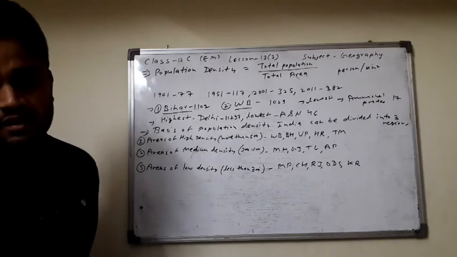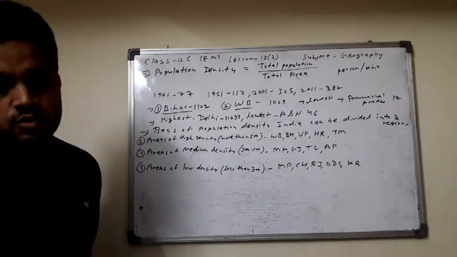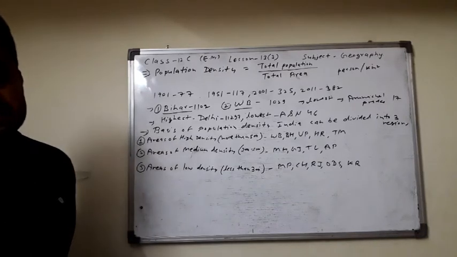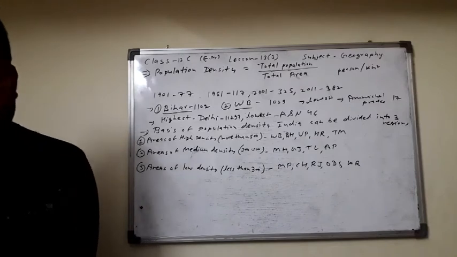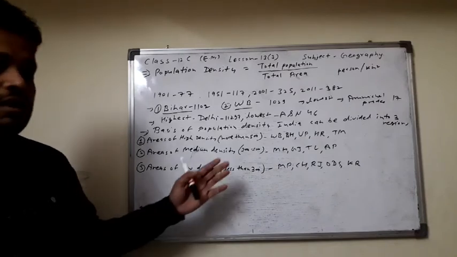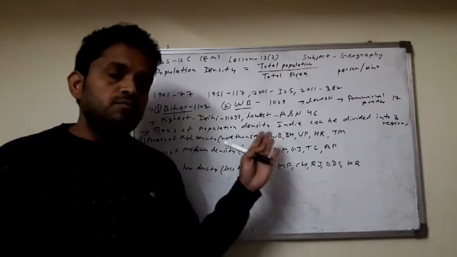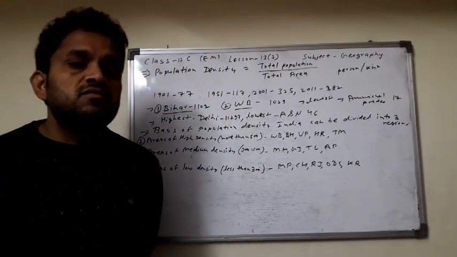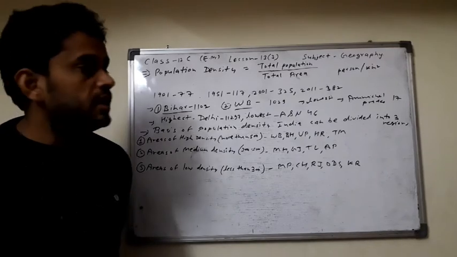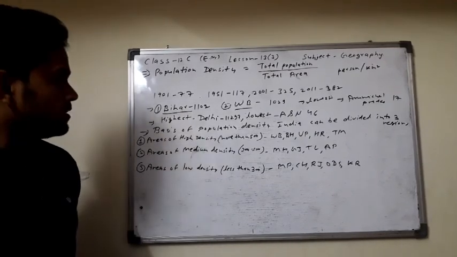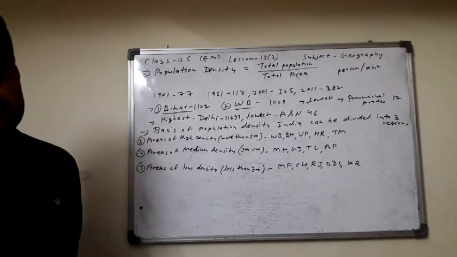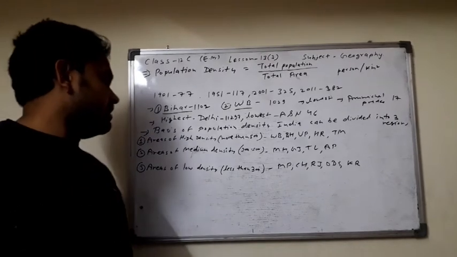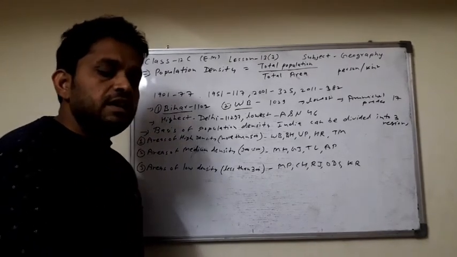Due to rugged terrain and low availability of water, agriculture is not well developed here. Because of low water for irrigation and low conditions for development, medium population density is found.